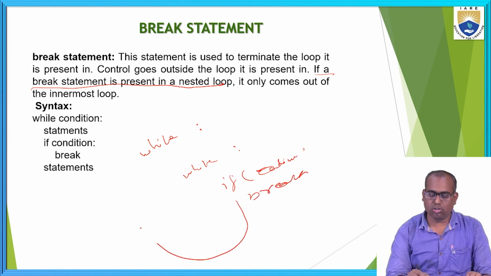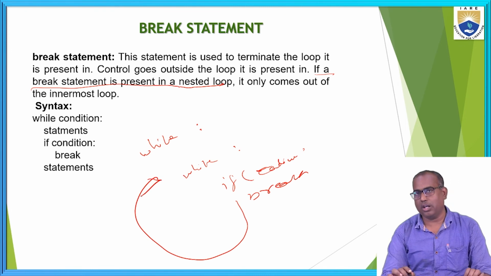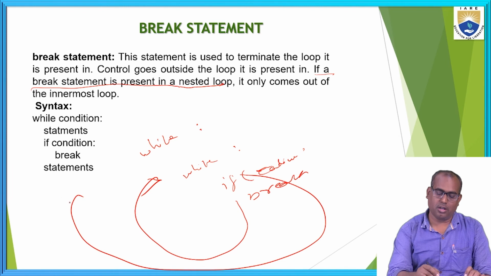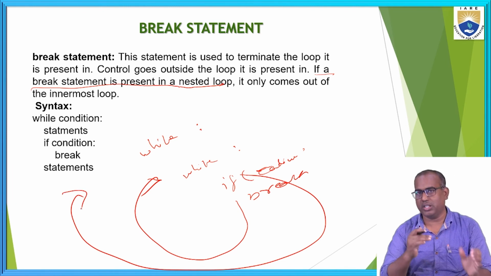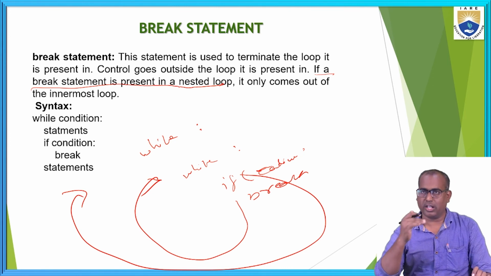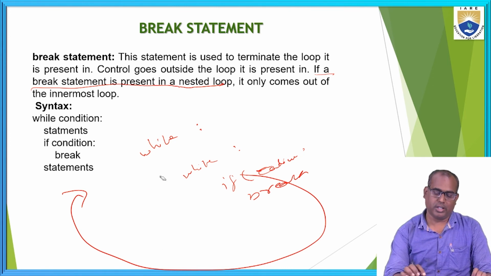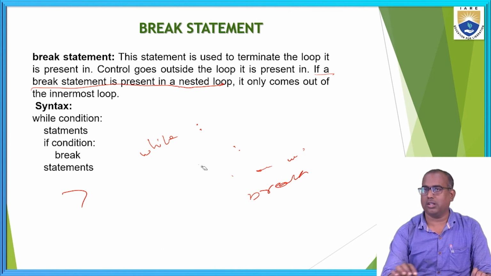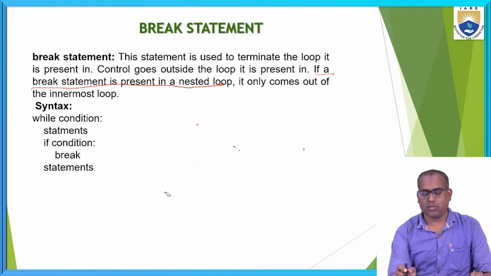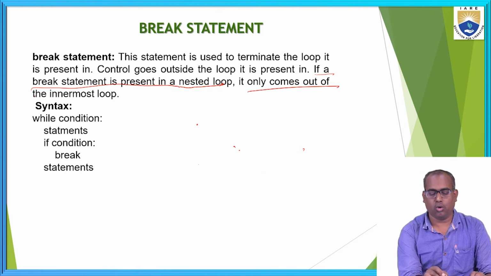Then the control comes out of the inner while loop and continues the remaining steps. It will not come out of both the while loops in total. It comes out of the innermost loop.